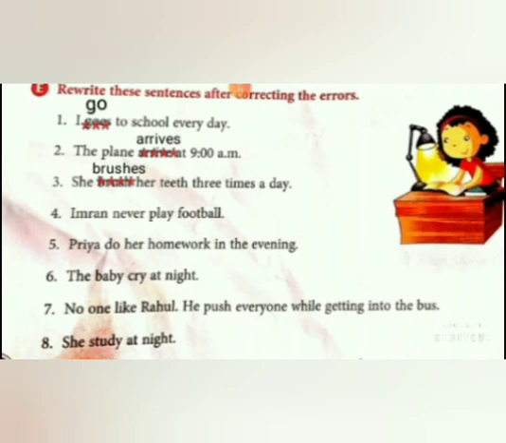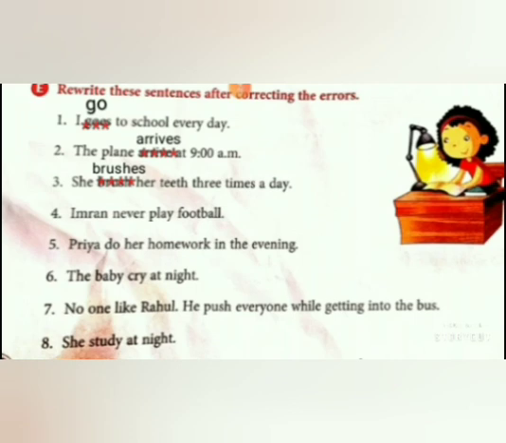Imran never play football. Again, Imran is singular and we are going to add s to the base form of verb play. As you have seen before, in hurry, we have removed y and added ies, right? Here shall we add PLAIES? Imran never plays football?